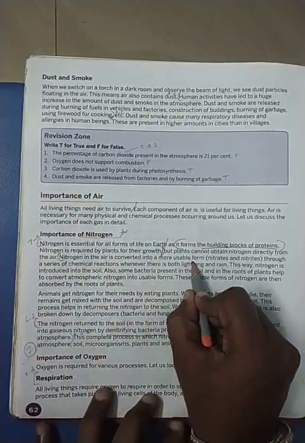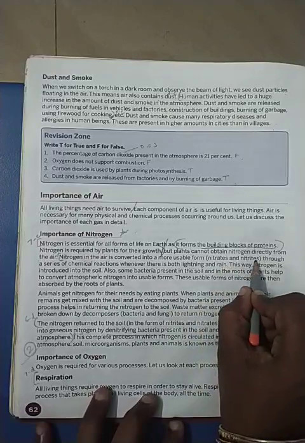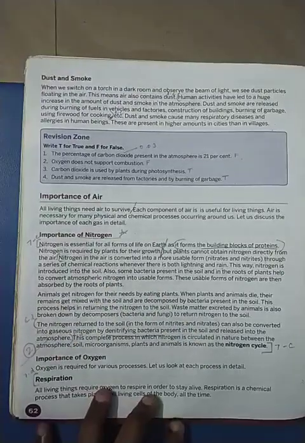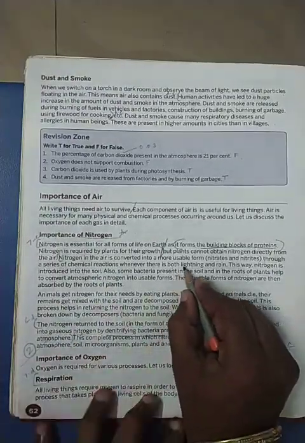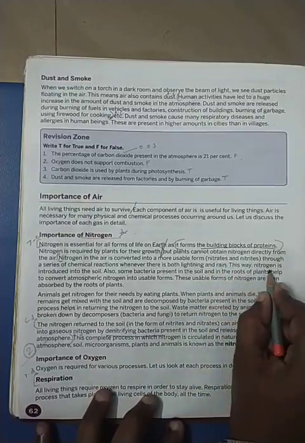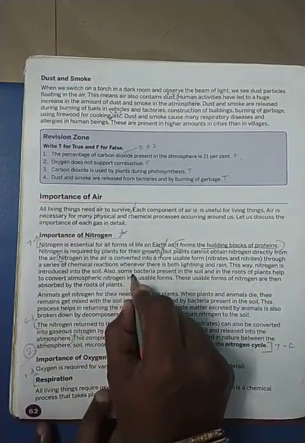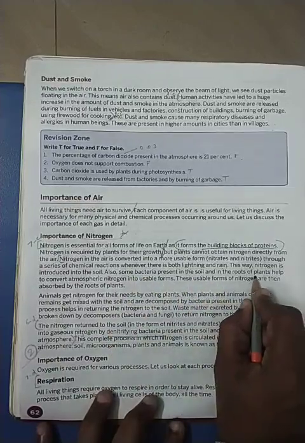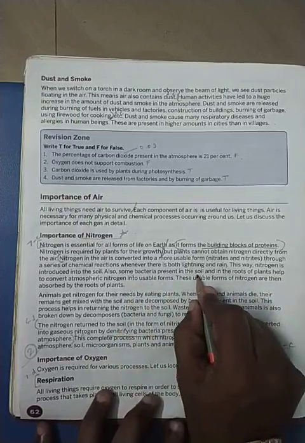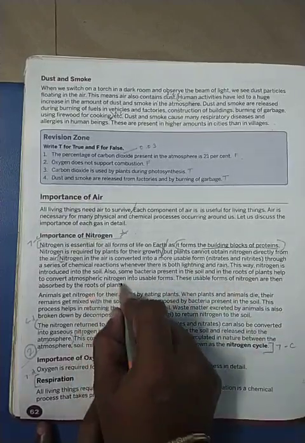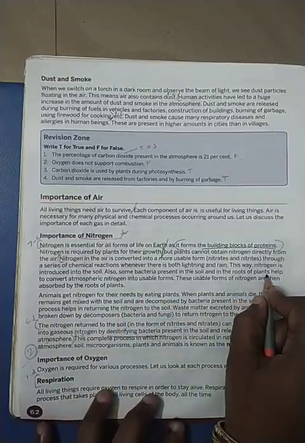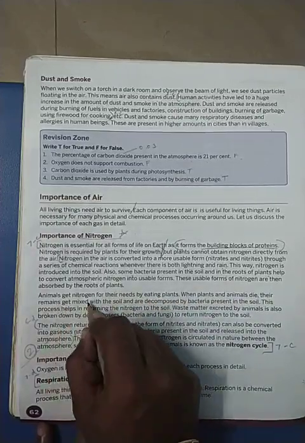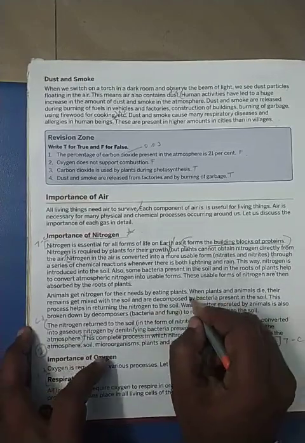Nitrogen in air is converted into nitrates and nitrites through a series of chemical reactions, where both lightning and rain are happening. Nitrogen is now going into the soil. From the soil, the bacteria will fix the nitrogen into the roots of the plants. Some bacteria in the soil help the atmospheric nitrogen to fix in the roots. So the usable form of nitrogen is absorbed by the roots of plants. Animals will get the nitrogen from the plants.